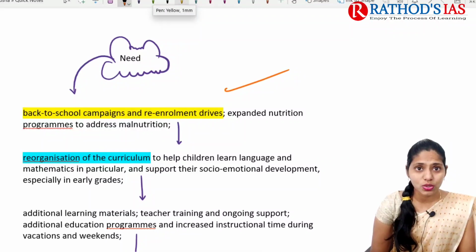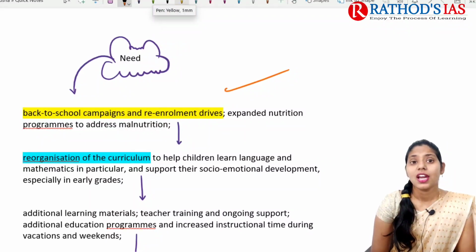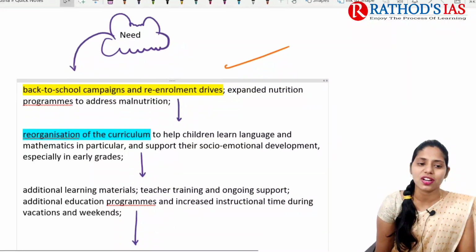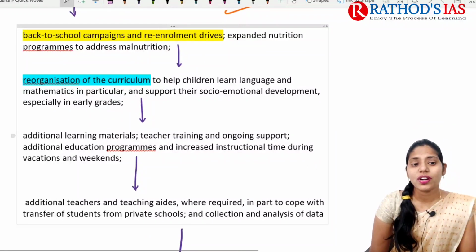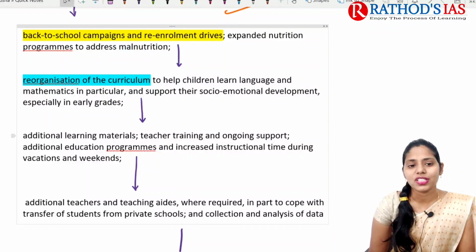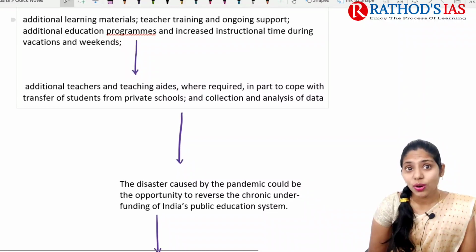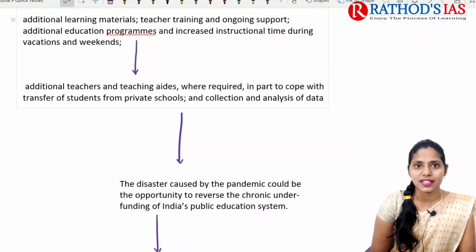So the need here is we need to go for back to school campaigns, and we need to focus on re-enrollment drives, and we need to go for expansion of nutritional campaigns to address malnutrition in children, and we need to go for reorganization of curriculum to help children learn language and mathematics in particular, and we need to focus on additional learning materials, teacher training, ongoing support, additional education programs, etc. And to also go for additional teachers and teaching aids.